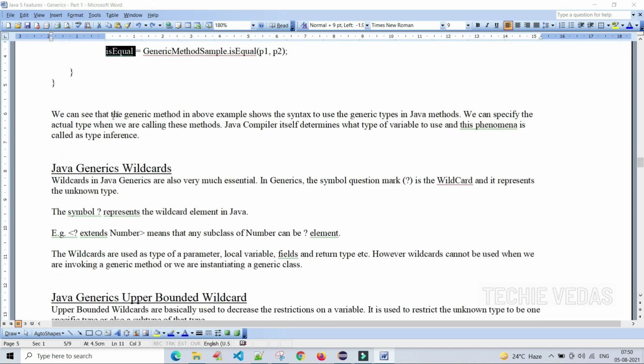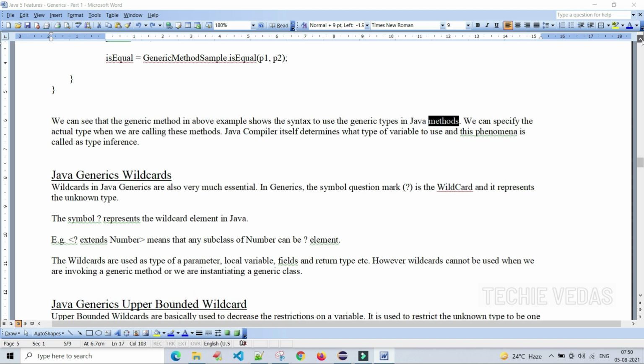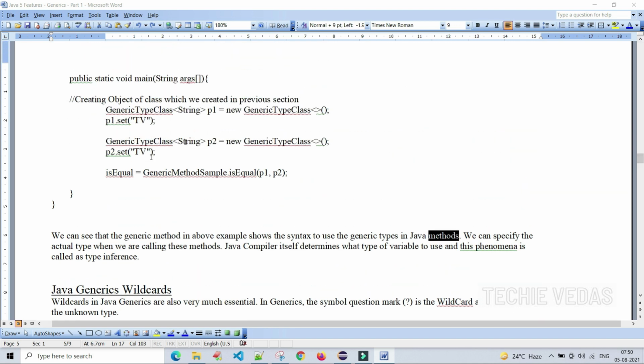The generic method in the above example shows the syntax to use generic types in Java methods as well. We can specify the actual type when we are calling those methods. See here, this is the point we are discussing: while calling the methods, we can pass the actual type.